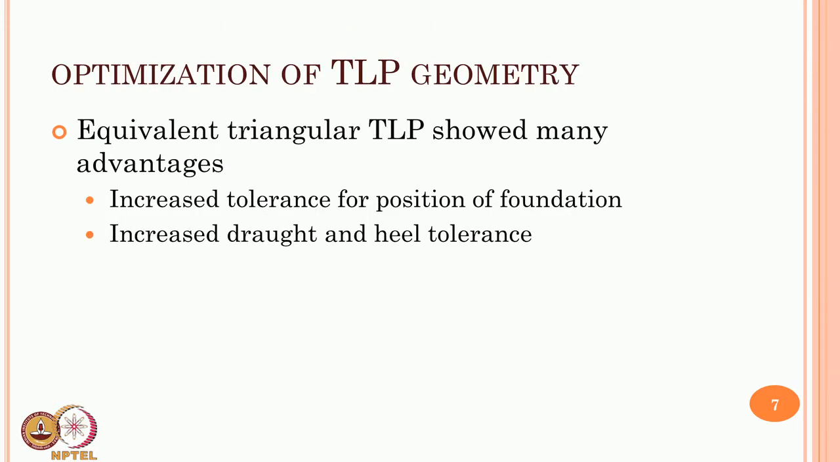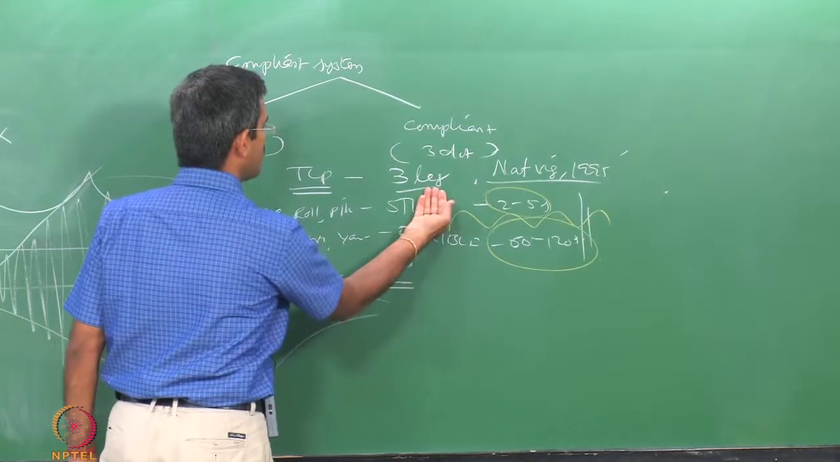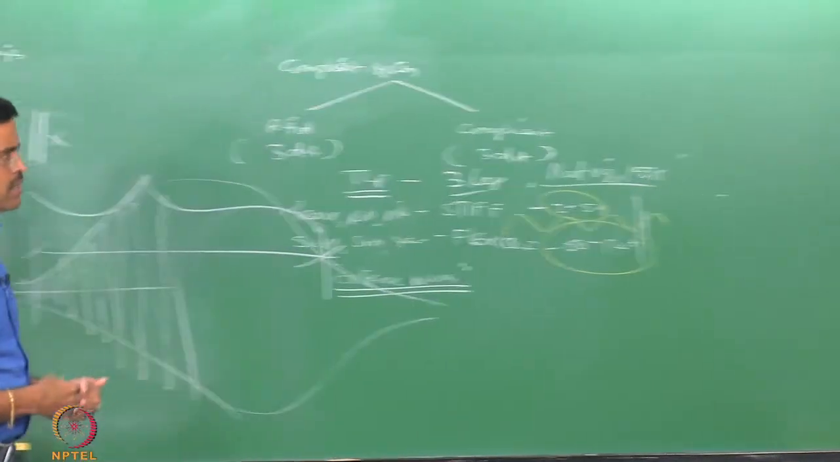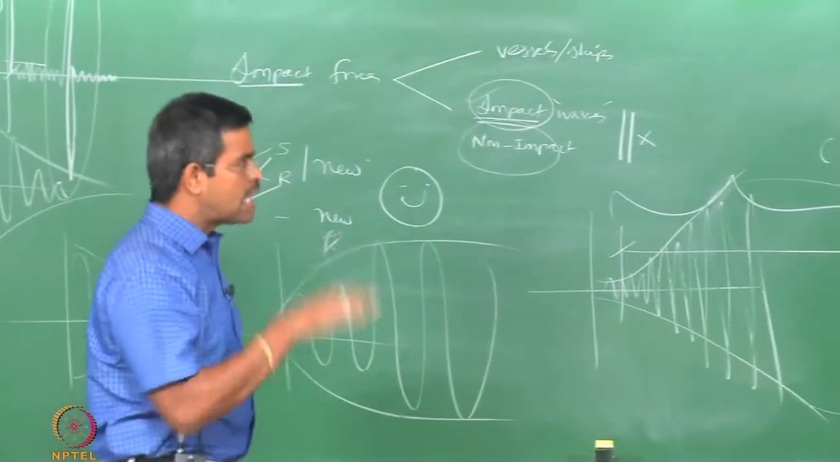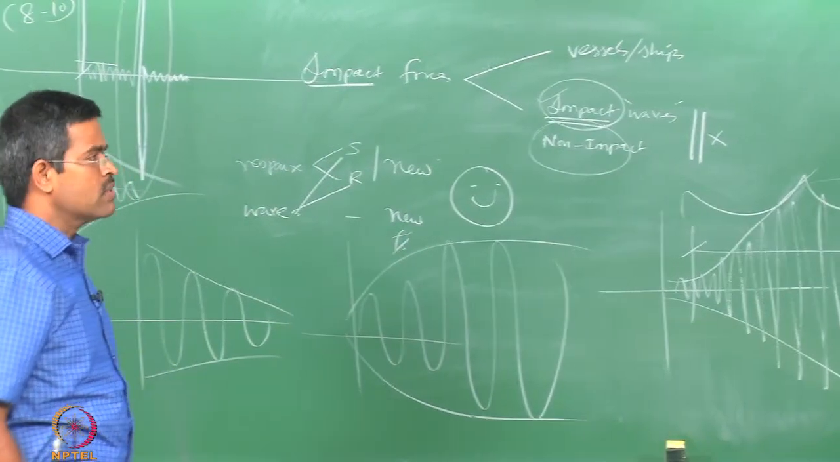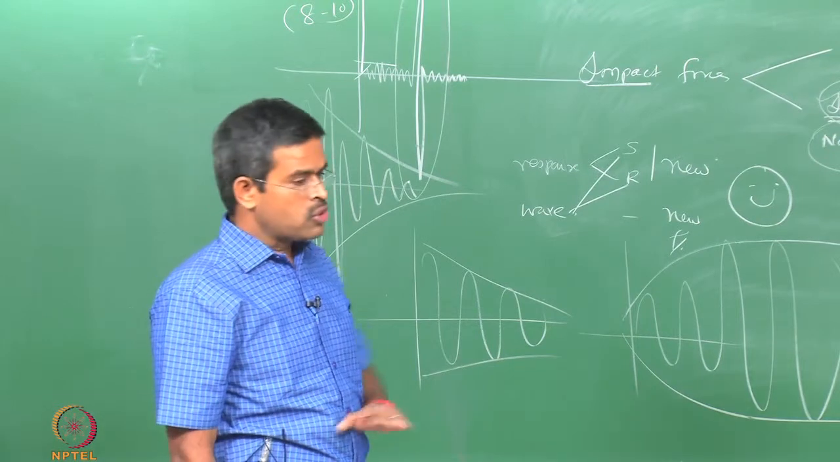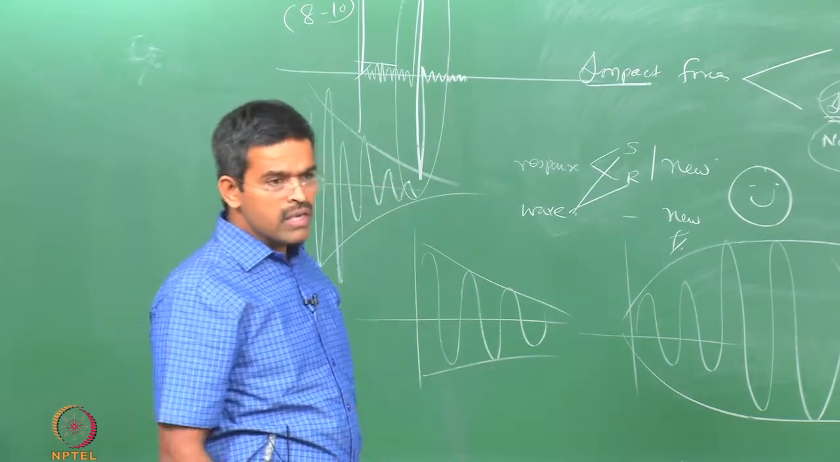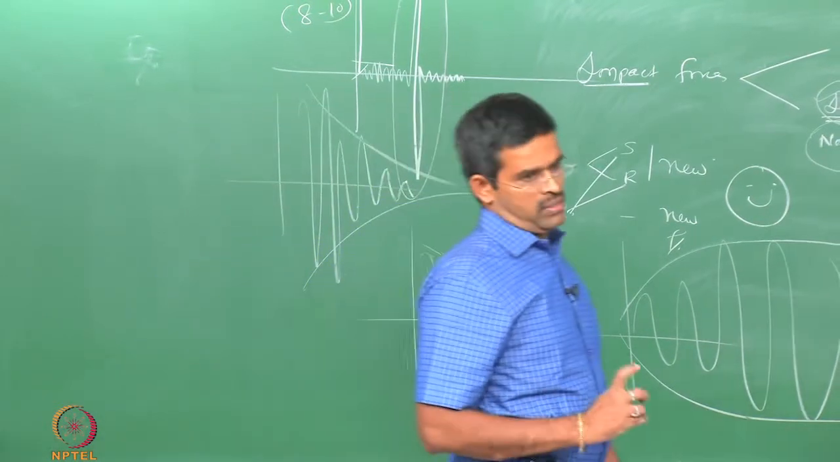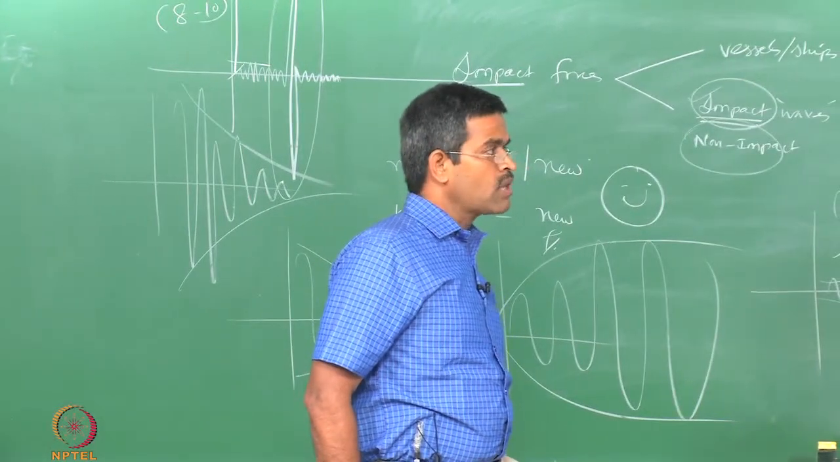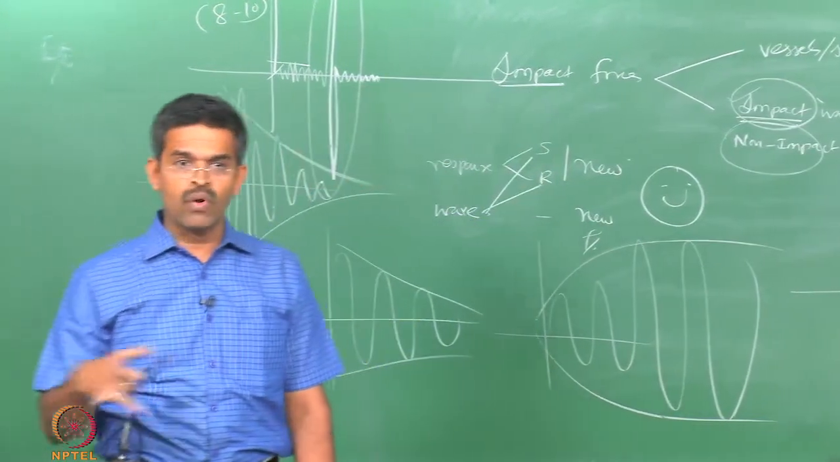So before we start looking at how these waves can be generated, and what the response on a given system is, let us see how we optimize the TLP geometry. As I said, in the present study what I am going to project to you, we will talk about a 3-legged TLP which is a geometric optimization of a 4-legged TLP, what we call in literature an equivalent triangular TLP, because this has shown many advantages, like increased tolerance for positioning the foundation of the legs, and increased draft and heel tolerance. So, it becomes easy for people to commission this kind of TLP compared to a 4-legged TLP.